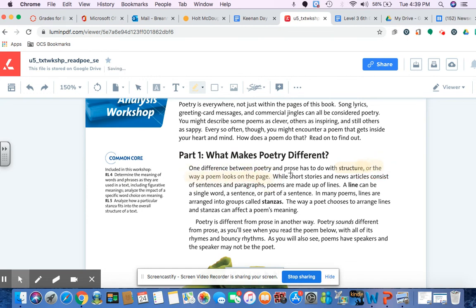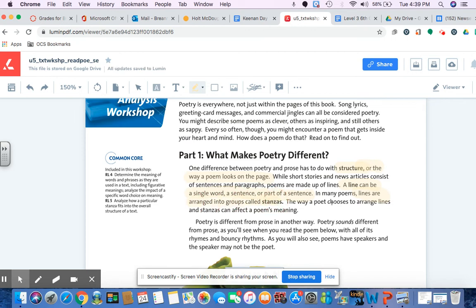All right. While short stories and news articles consist of sentences and paragraphs, poems are made up of lines. Another vocab word, a line can be a single word, a sentence, or part of a sentence. In many poems, lines are arranged into groups called stanzas. So lines that are in groups are called stanzas.